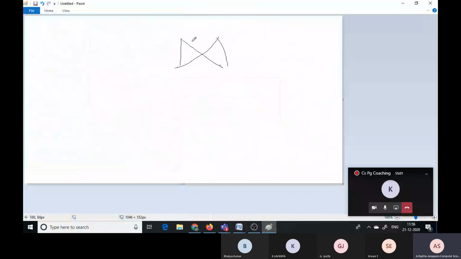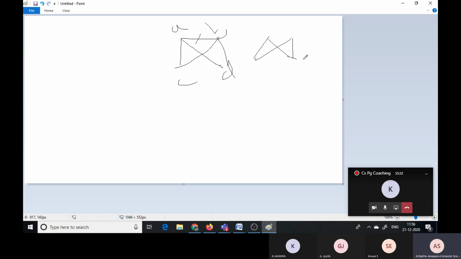It means we divide the vertices into two distinct sets. So this is one set, A and B, and C and D are the other set. So there are no edges formed within the vertices of the same set. That means an edge should not exist between vertices of the same set. Okay, if it is like this, we call it a bipartite graph. So there is no edge from A to B, and no edge from C to D. If the same set of vertices doesn't have any edges, then we can call it a bipartite graph.